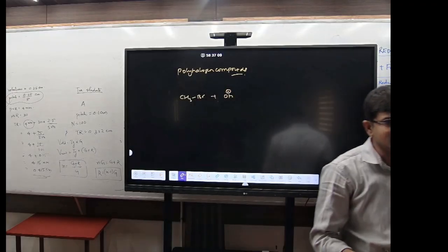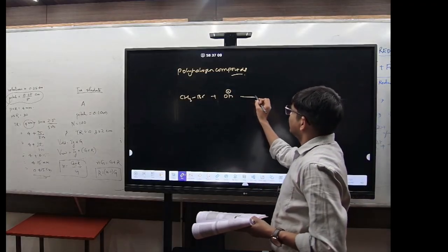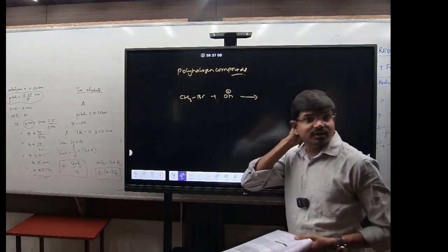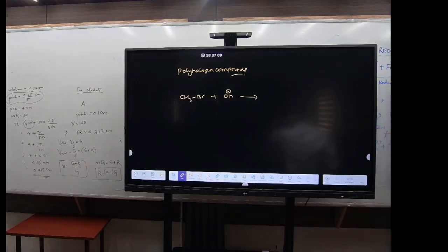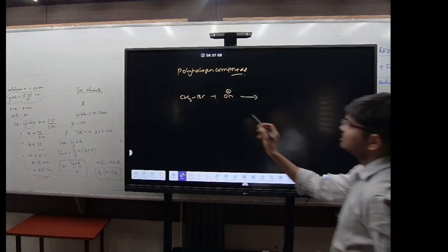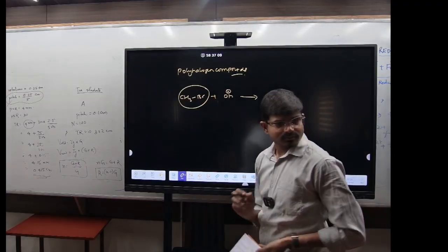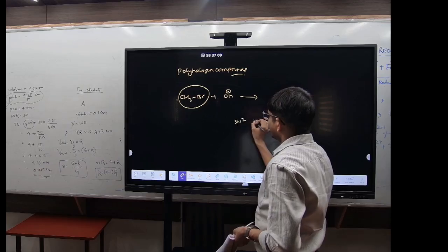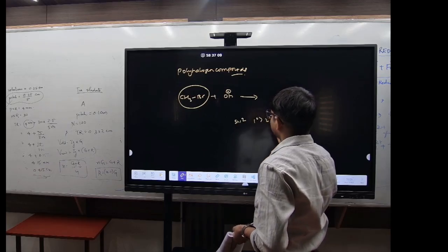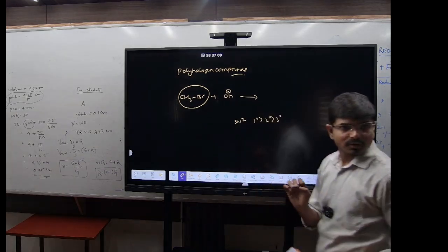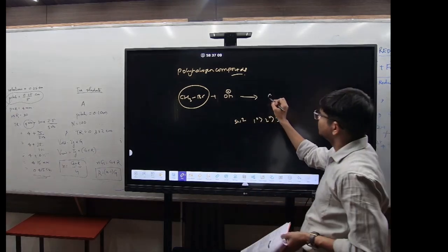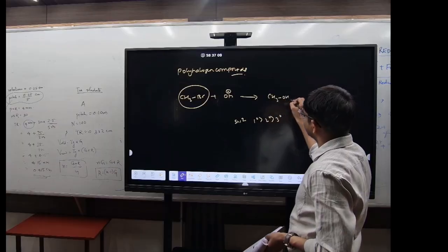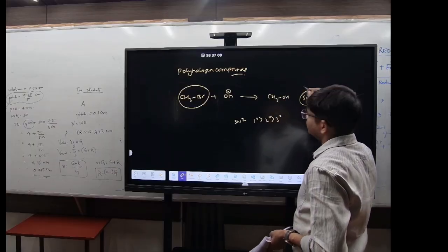Obviously OH minus will be there. So will it undergo the SN1 mechanism or the SN2 mechanism? SN2 mechanism. See here, this is a 1 degree halide. Now you know that in case of SN2, 1 degree is greater than 2 degree, greater than 3 degree. So it will go through the SN2 mechanism.